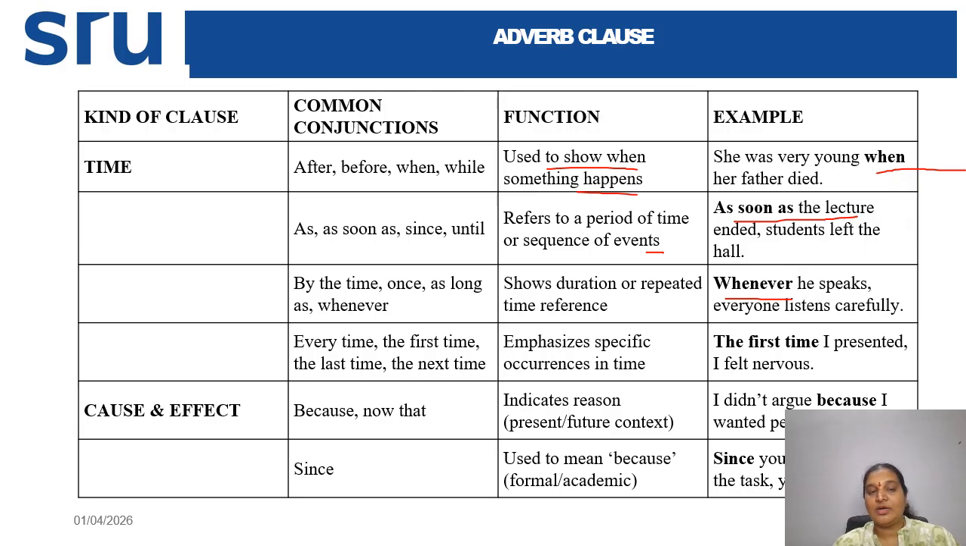Cause and effect means something happened because of something. The common conjunctions are because, now that, and since. They indicate reason, in present and future contexts. I did not argue because I wanted peace. Why did I not argue? Because I wanted peace. Since is used to mean because in formal and academic senses. So based on these functions and common conjunctions, we can identify adverb clauses.